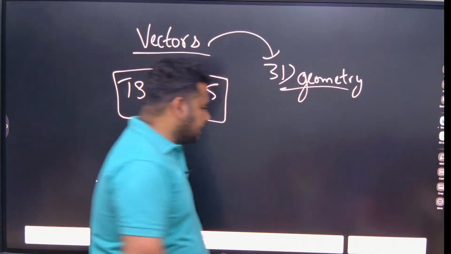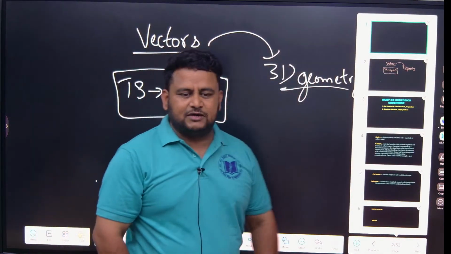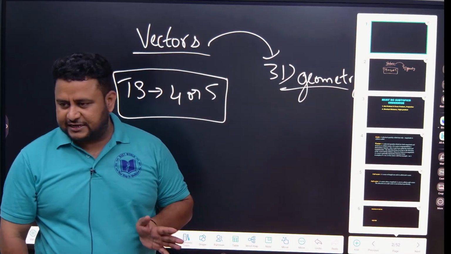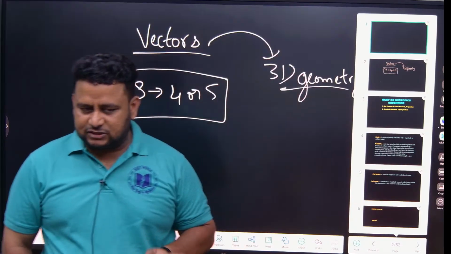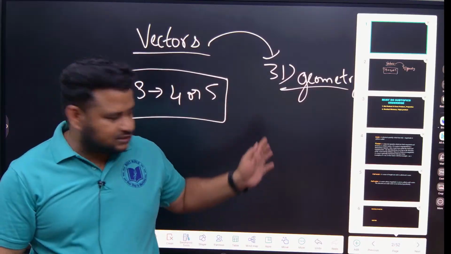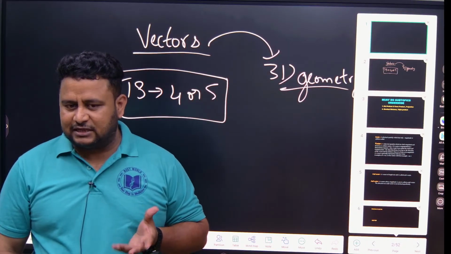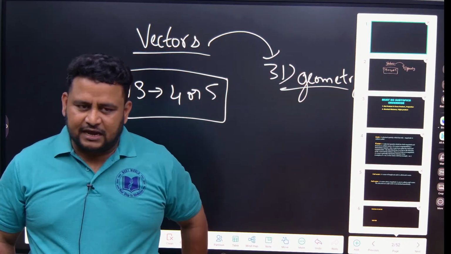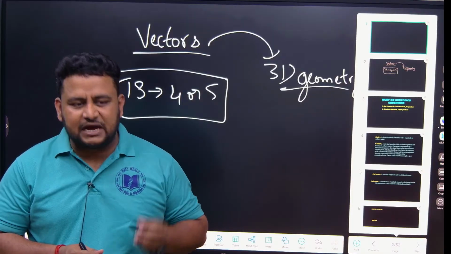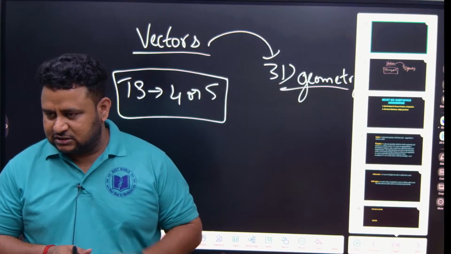So let us get started with vectors. In the first half of the session, I will be talking mainly about the concepts, mainly theoretical, because once you know the theory, solving questions becomes easy. We will be solving a lot of questions, but initially we talk mainly about theory. And because vectors is an imaginary thing, you have to imagine certain things which I say: coplanar means what, collinear means what. So let us get started.